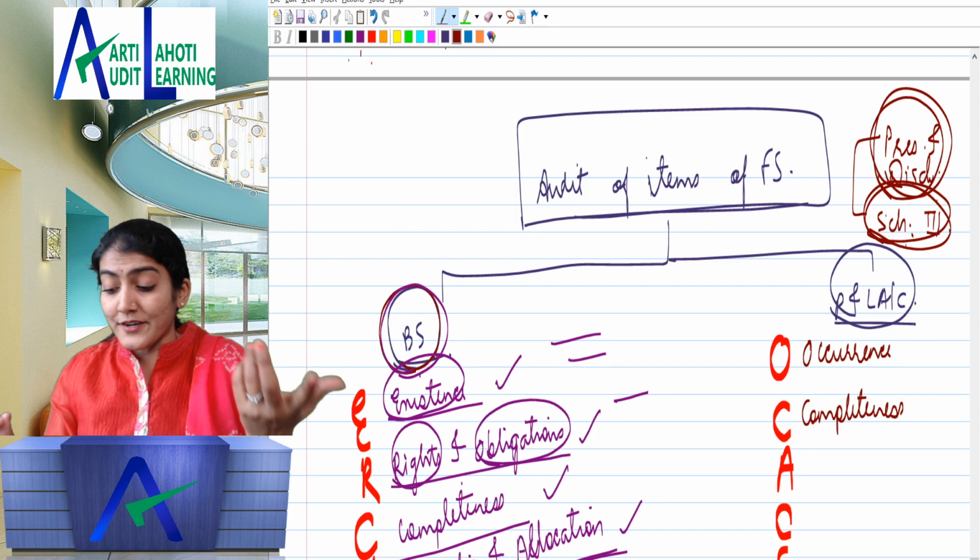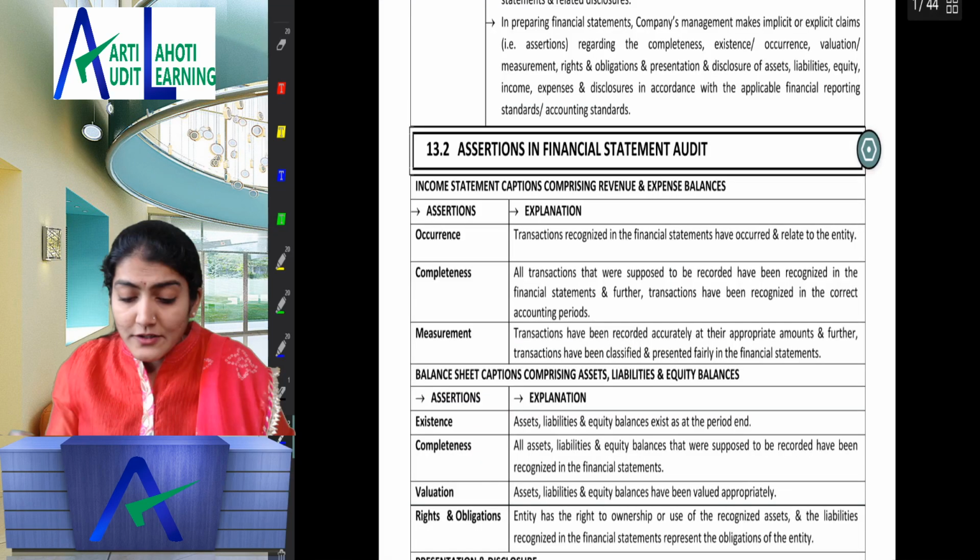So this is first the backdrop of the chapter which you need to keep in your mind. Balance sheet items, ERCV; profit and loss account items, we talk about the OCACC. Now if I quickly scan through this chapter of the audit of the items of the financial statement, see here they are talking about income statement captions comprising revenue and expense balances. That means they are talking about the profit and loss account items.